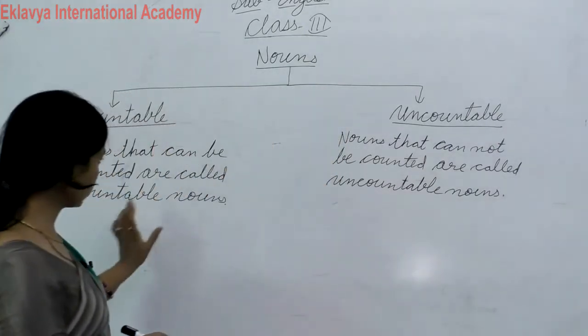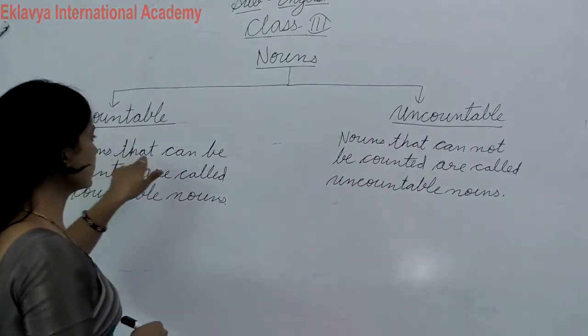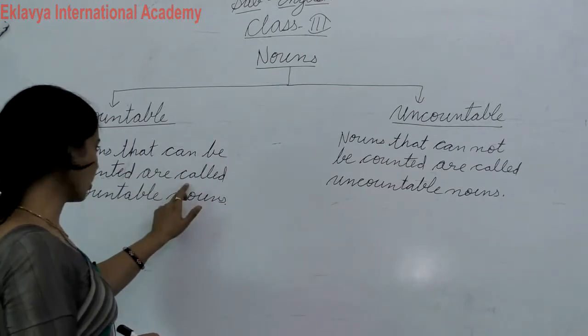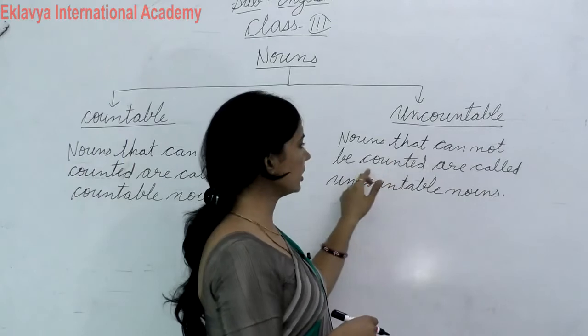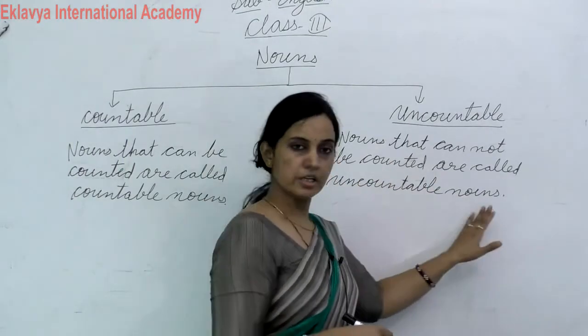So this is the definition of countable and uncountable nouns. Nouns that can be counted are called countable nouns, or nouns that cannot be counted are called uncountable nouns.